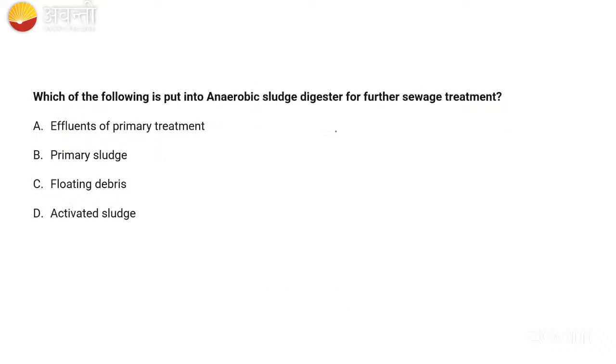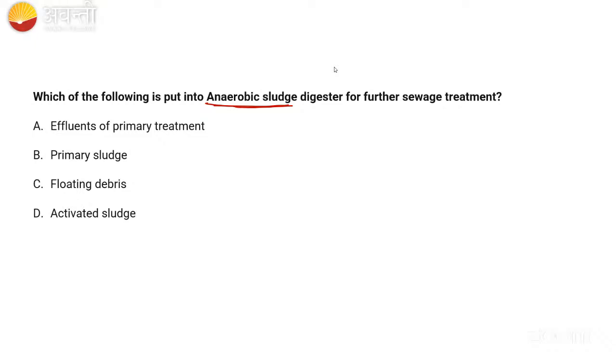Okay, next question. Which of the following is put into the anaerobic sludge digester for the sewage treatment? Let us see how many of you will answer this question. Very good, Kiran. What about others? Very good, Sanjana.